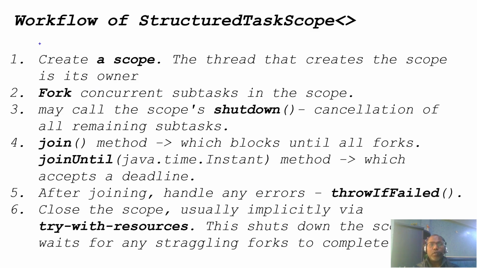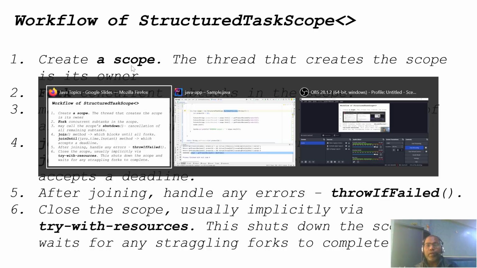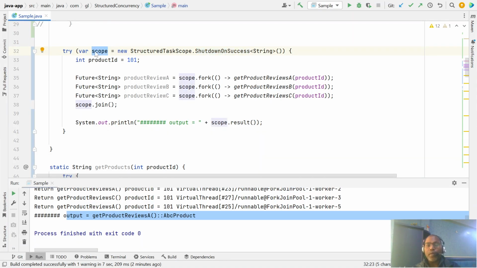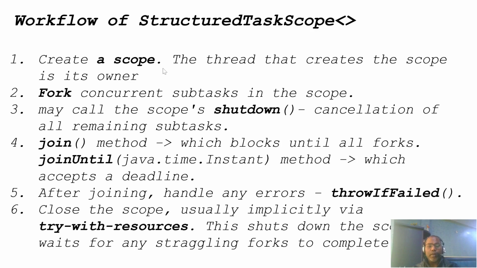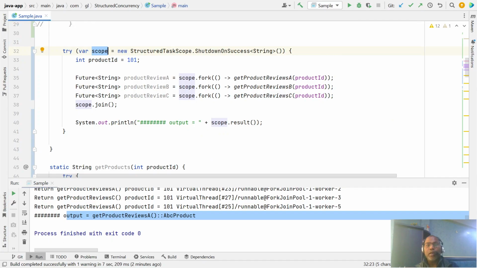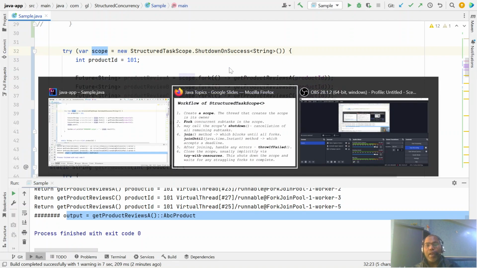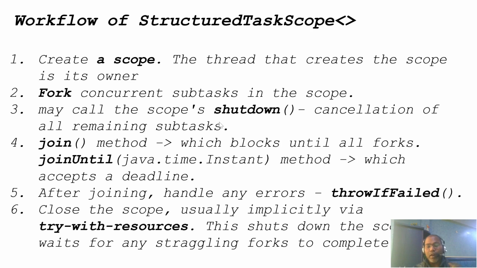So overall, the workflow of structured concurrency is this. First you create the scope, like we did in our example. Once the scope object is created, you fork the concurrent subtasks in the scope. From this scope I just start the different concurrent subtasks using the fork methods. Once they are started, you have two kinds of flavor to join, meaning you have to wait, blocking until all the forks are completed.